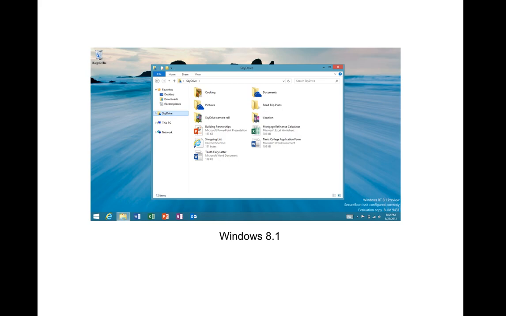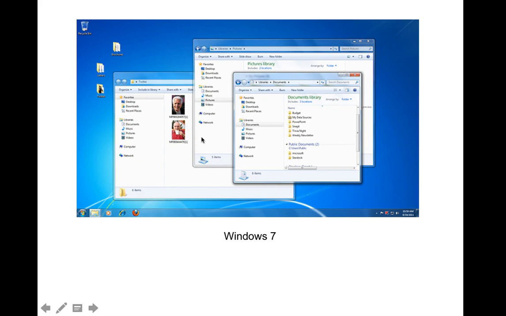This one is a kind of platform of Windows 8.1. We can see we have favorites, desktop, documents, or other places like pictures. This one is a kind of 8.1. I think Windows 8.1 and Windows 10 are not so different, but for my ideas, you should install Windows 10 because it is better than 8.1. This one is a kind of Windows 7. I think it's the old version. Sometimes it's a bad version to use.